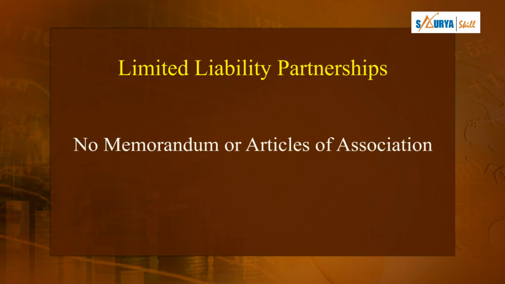Now what are the characteristics that I am taking from partnership? That is, there is no heavy documentation required, there is no MOA or AOA. Most of the documents are not required in the case of an LLP. You are just working for your profit, with no distributing of shares to others, and you can earn your profit. So fine, we have discussed the features, the liability and the documentation required to start a business in this business entity, which is limited liability partnership.